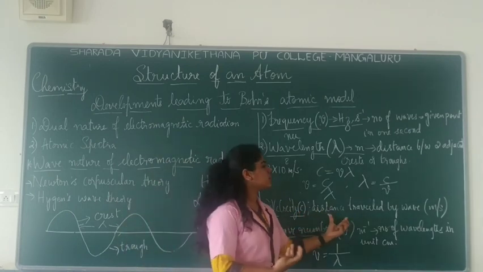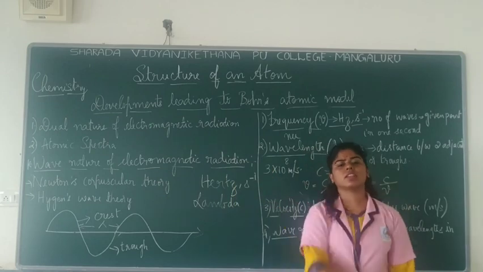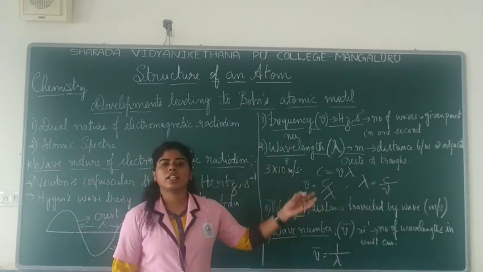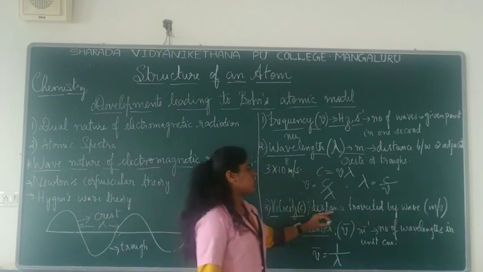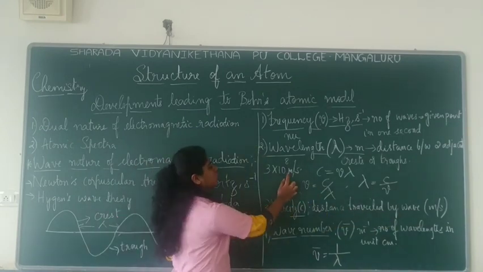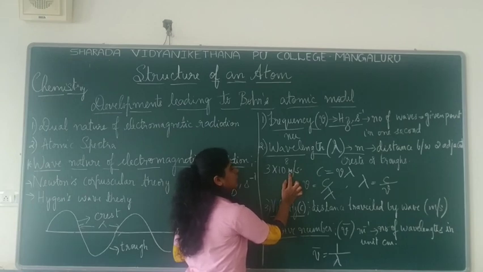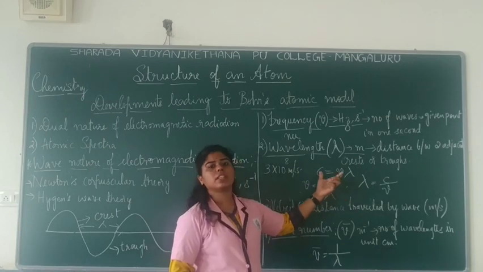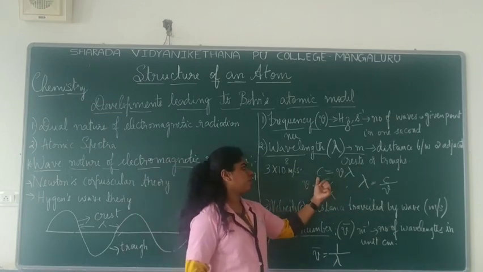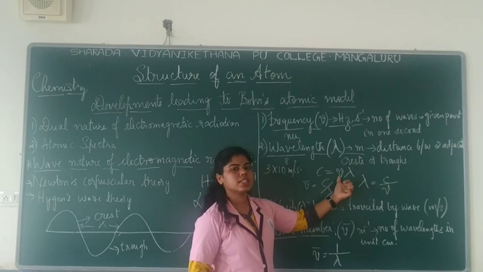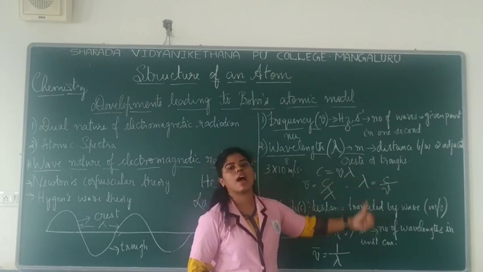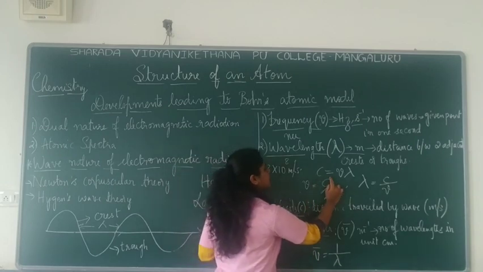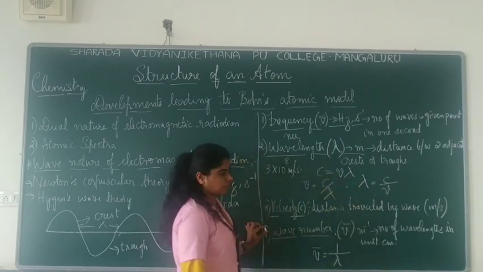What is velocity? Distance traveled by a wave. That is, in a unit time, how much distance they travel, that becomes the speed of light. So this is meter per second. That's why the unit of the speed of light is meter per second. Okay. So you have a relation between these three. One is the velocity, that is denoted by c. Then frequency, nu, and wavelength, lambda. So the relation between them is c is equal to nu lambda.